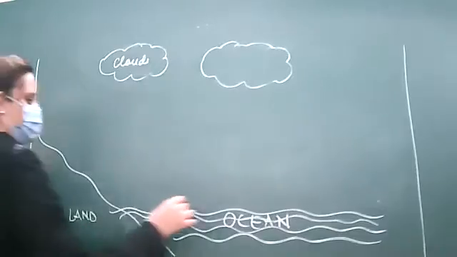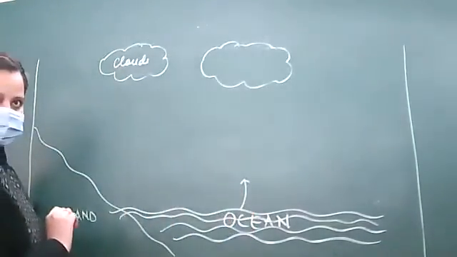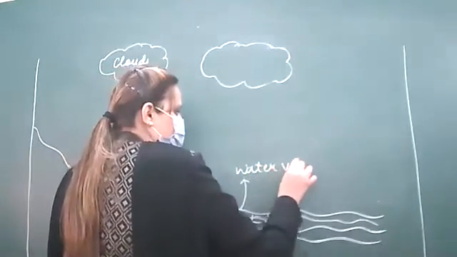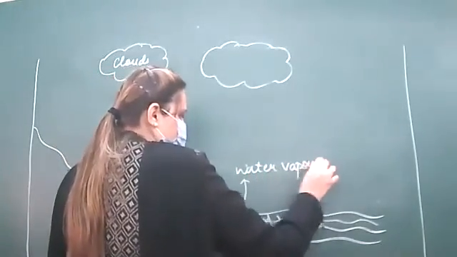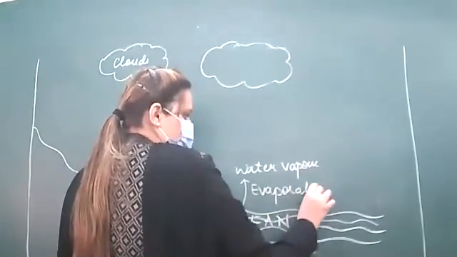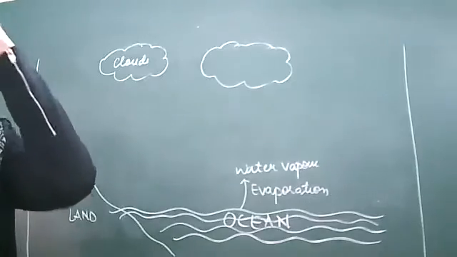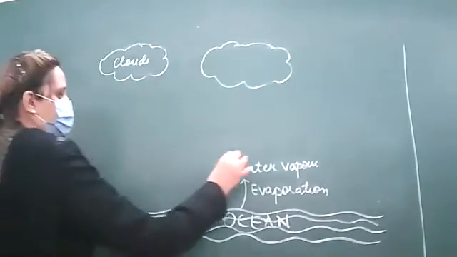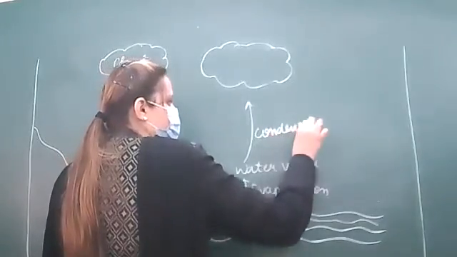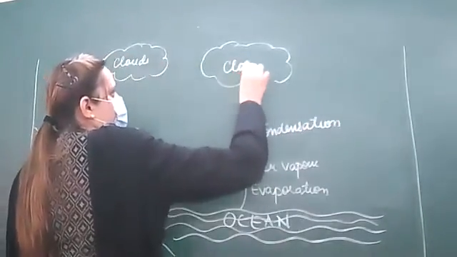Right? So now the water from the earth's surface or from the ocean's surface, it gets evaporated, right, and gets converted into water vapors. So these water vapors undergo condensation and form clouds.